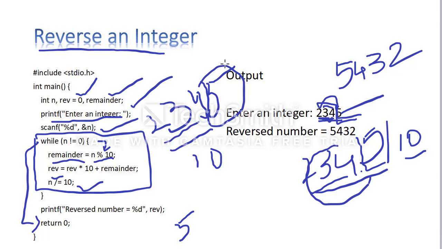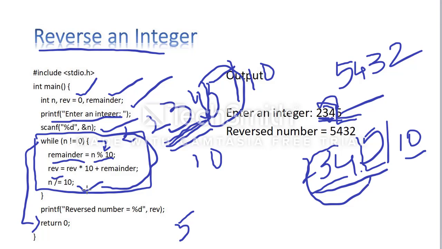Divided by 10, you will get the quotient 2, 3, 4 only. 5 is the remainder. So I am again repeating this loop, because I have to check the condition again. The while loop repeats until the condition fails.